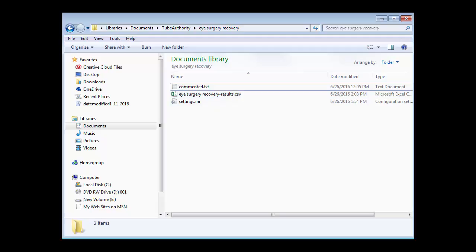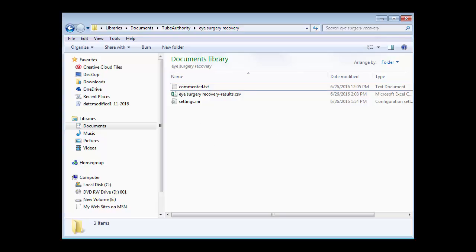And then commented text. This file is named commented; yours may not show the file extensions. It just depends on how you got your computer set up. So on yours, you might just see it say commented. But this file holds a list of videos that you've commented on for that campaign. Now, as mentioned earlier, even it isn't going to be 100% accurate due to moderation. It posted, but you can't see it because the user hasn't approved it or whatever, or other failures. But it's going to be pretty close. You'll always be pretty close on that.